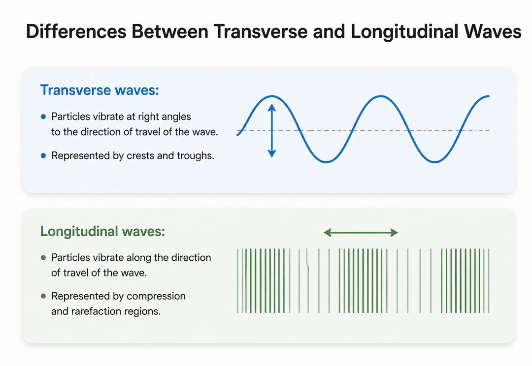To summarize the differences, in transverse waves, particles vibrate at right angles to the wave's travel, creating crests and troughs. In longitudinal waves, particles vibrate along the same axis as the wave's travel, creating alternating regions of compression and rarefaction.